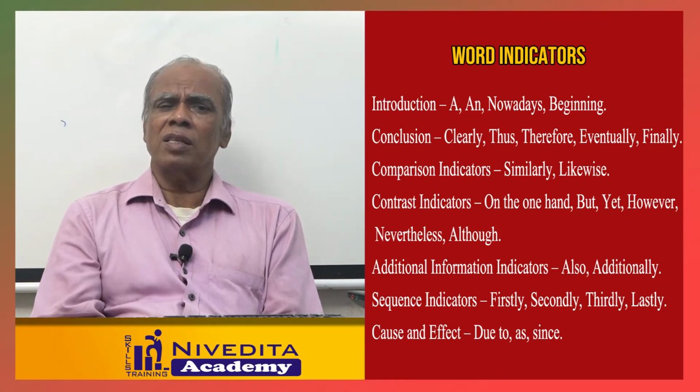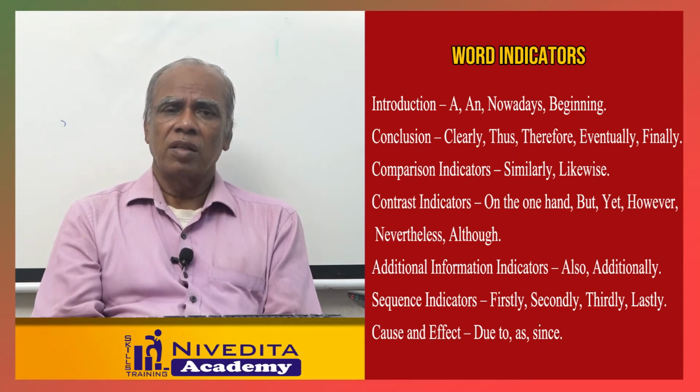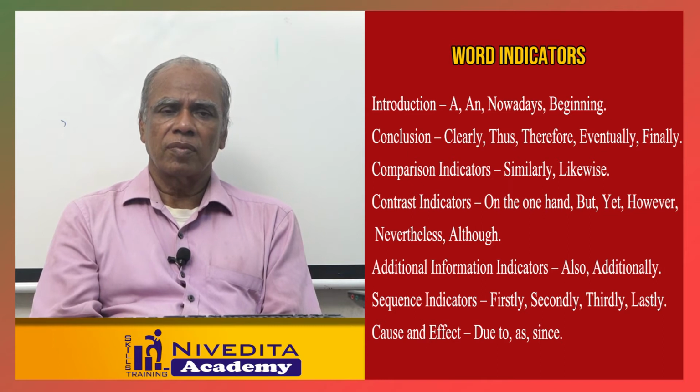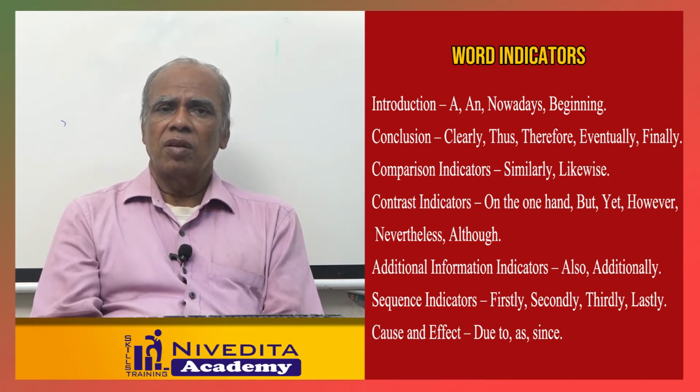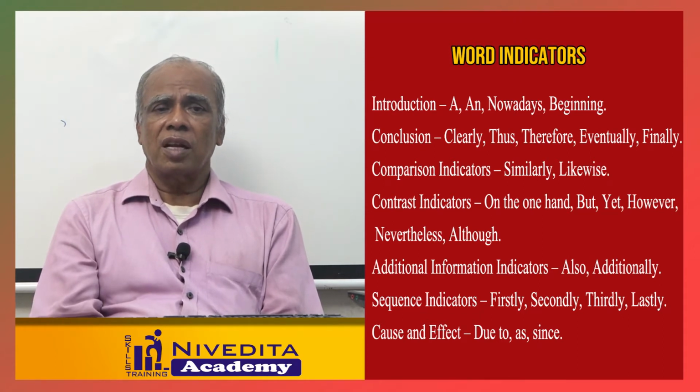Some other information indicators are also there: also, additionally, subsequently, like that. Sequence indicators are also there: firstly, secondly, thirdly, fourthly, like that. Cause and effect indicators are also there: due to, as, since.